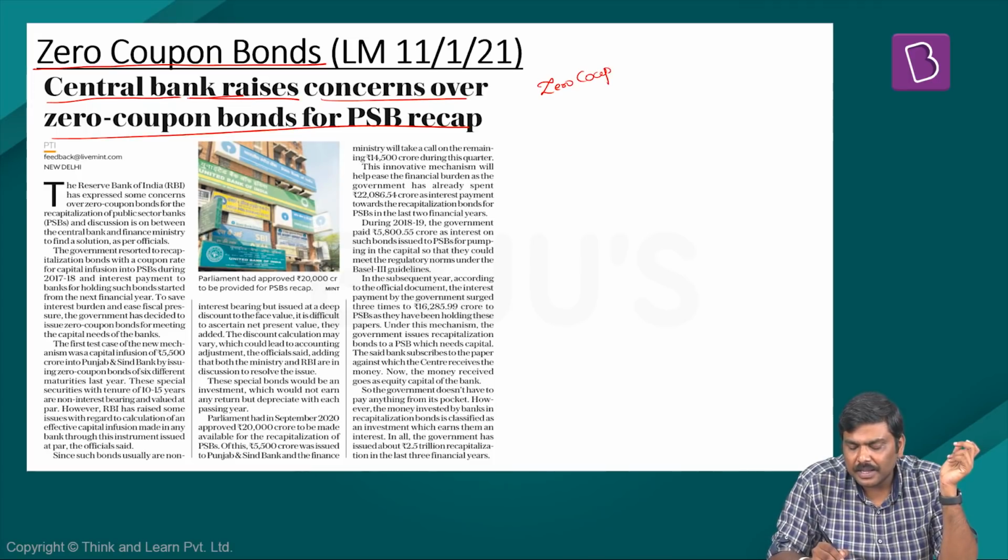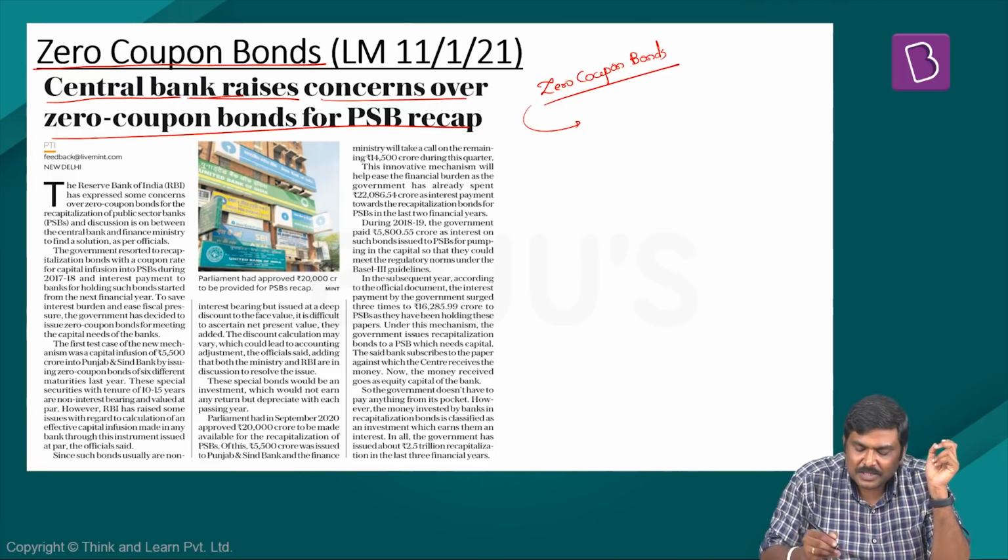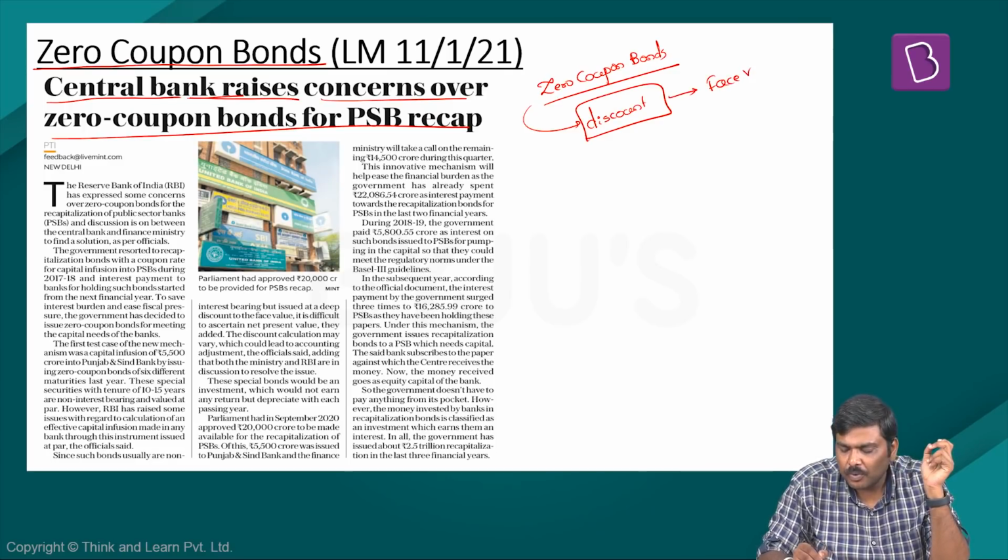Now, understand the concept here. In case of a zero coupon bond, generally, underline the term generally, what happens is these particular bonds are issued at a discount and are redeemed at a face value. What do you mean by this? Let's take a very simple example.